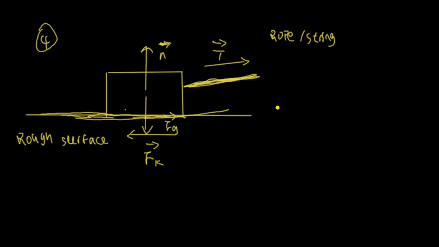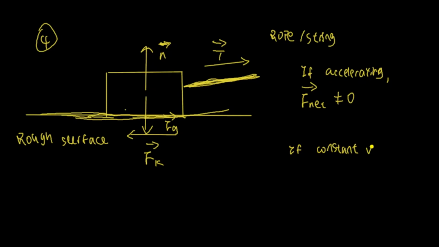So I can say that here, if the object is accelerating, then the net force is not 0. But if it's moving at a constant velocity, then the net force is 0.